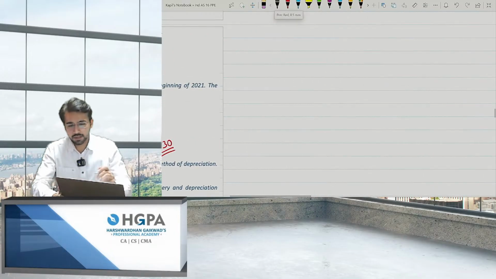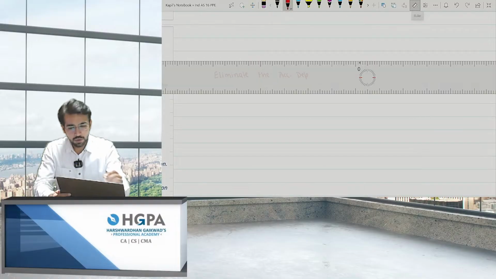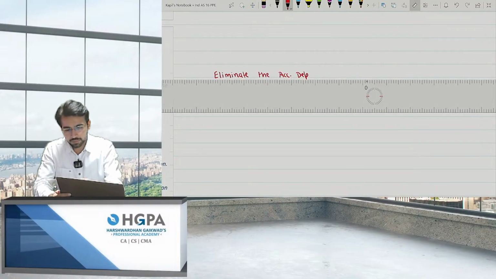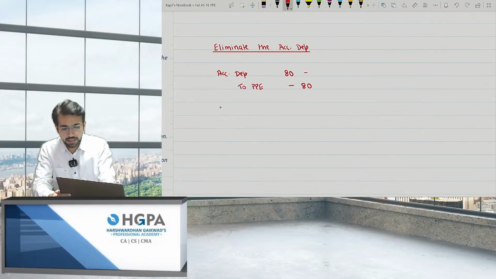The first entry is to eliminate the accumulated depreciation. How to eliminate? It is very simple. Accumulated depreciation to PPE, 80 and 80. Right?